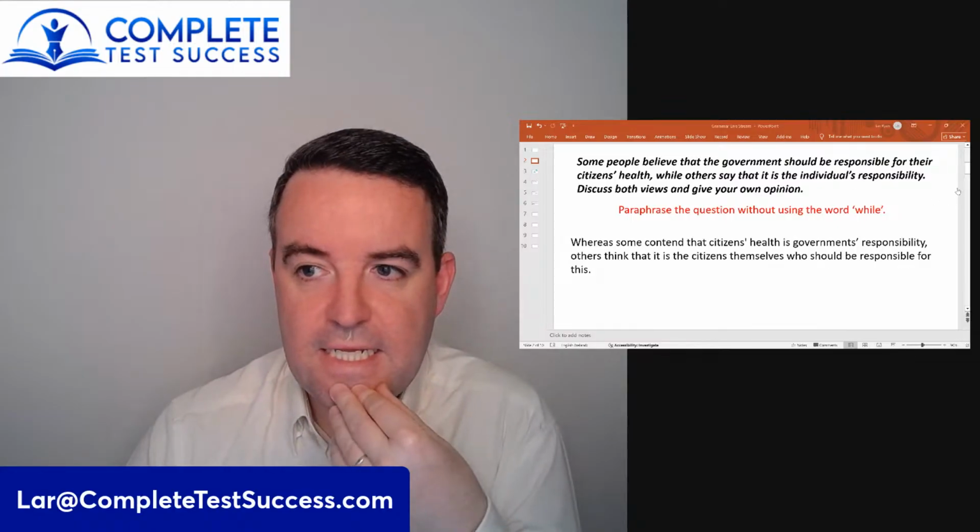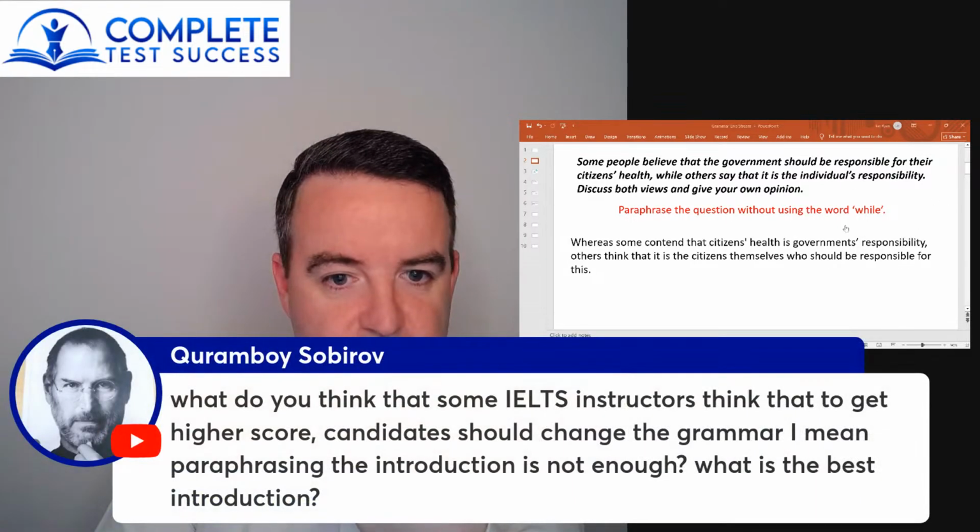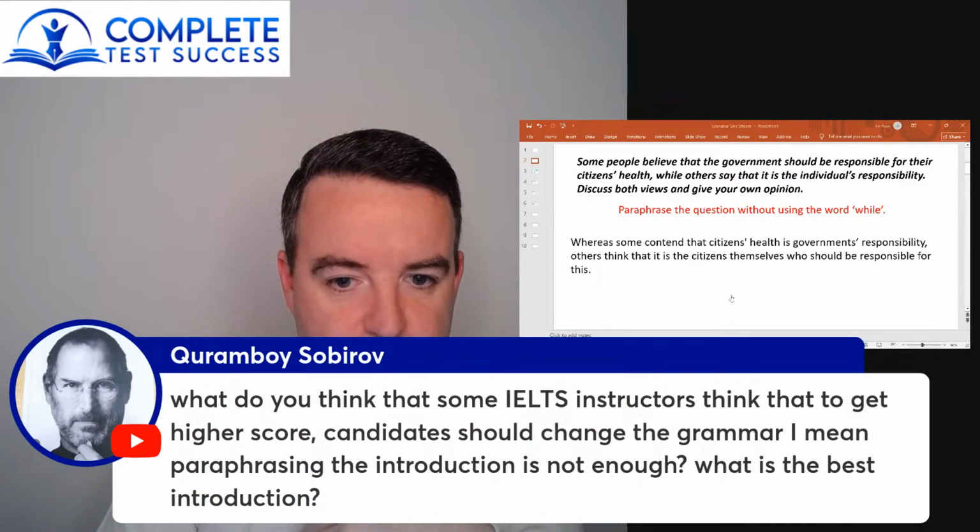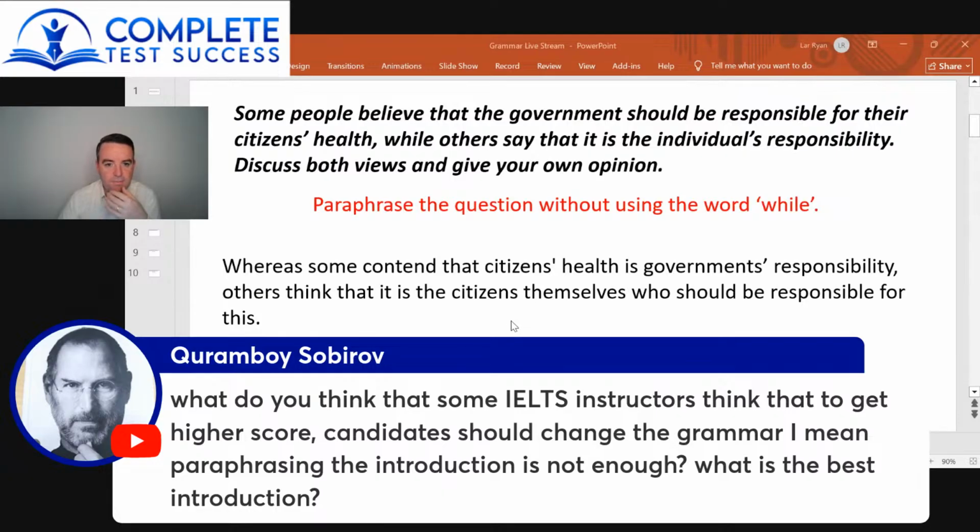So it really depends on the student. You can't just say everybody should try to change the grammar, like completely change the grammar all the time. Well, what happens for lower level students? They'll end up writing something that's completely unclear and getting a low score. So you just need to be careful that you're being clear and that it's got the same meaning. That would be more important.